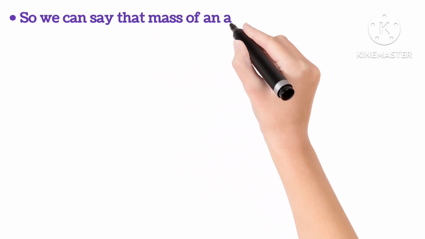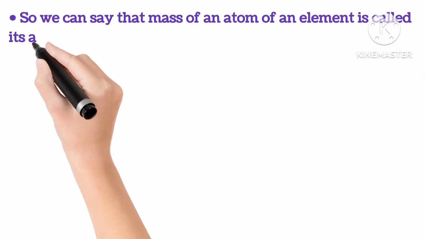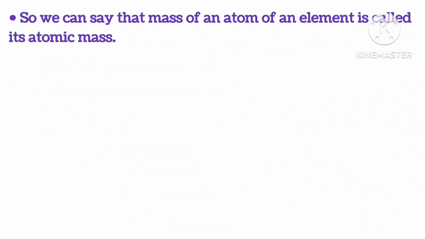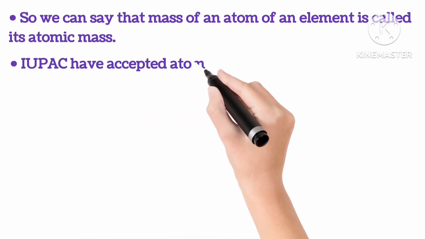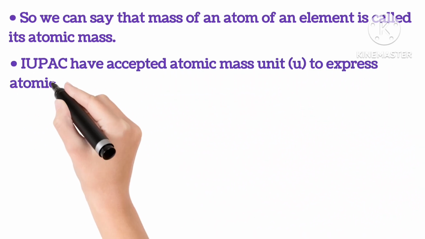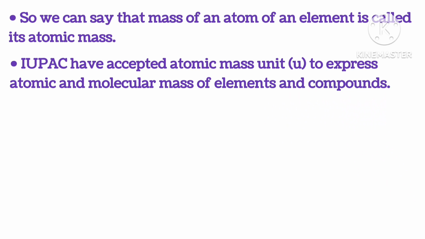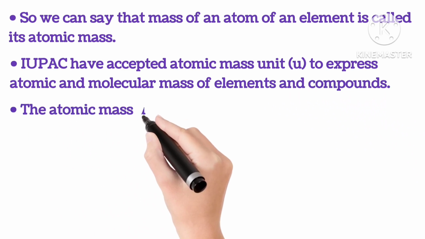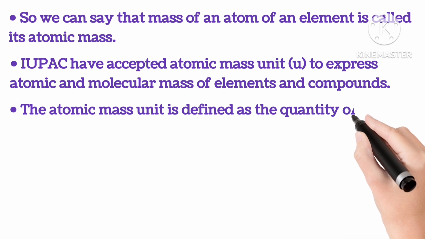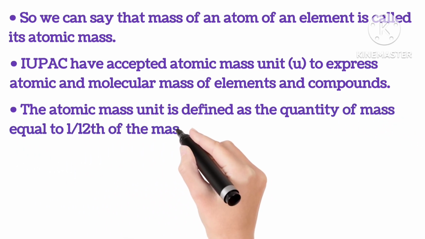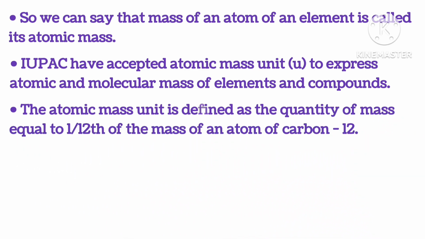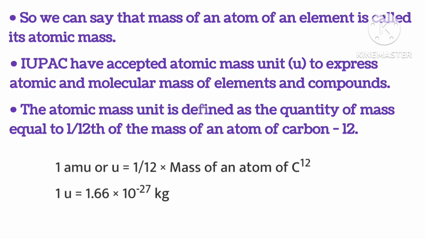So we can say that the mass of an atom of an element is called its atomic mass. IUPAC has accepted the atomic mass unit u to express atomic and molecular mass of elements and compounds. The atomic mass unit is defined as the quantity of mass equal to 1/12 of the mass of an atom of carbon-12.